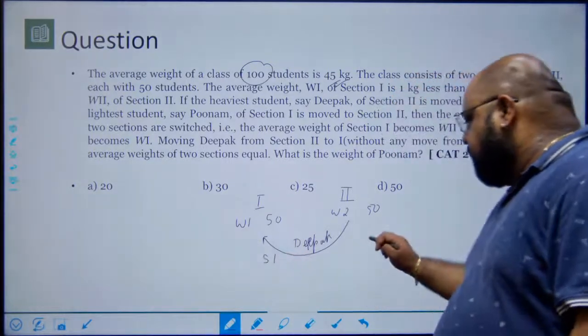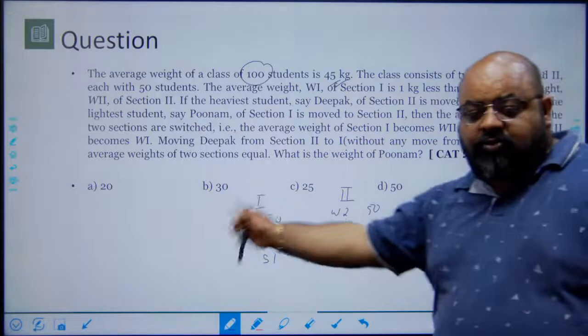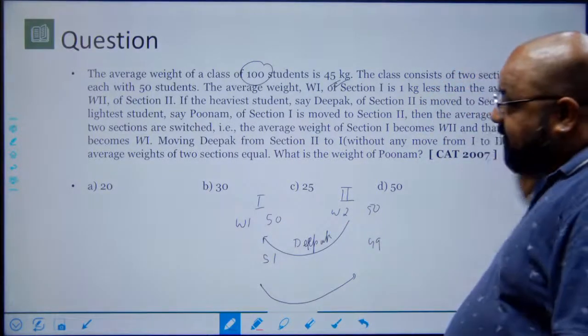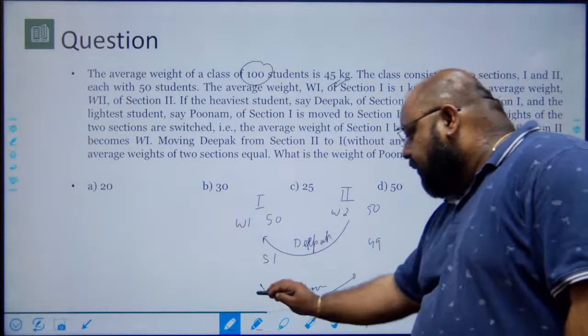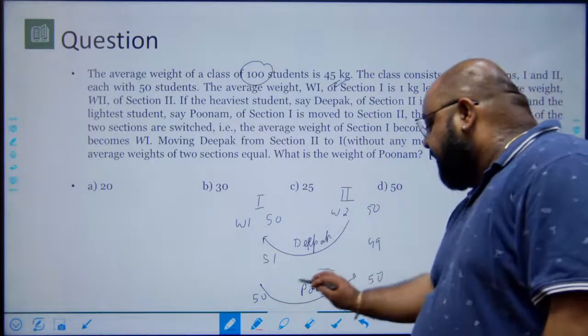And in this class there are now only 49 students because one student has gone from here to section 1. And if you take Poonam after this to section 2, the number of students here is 50 and here again it becomes 50. We have to find the weight of Poonam.